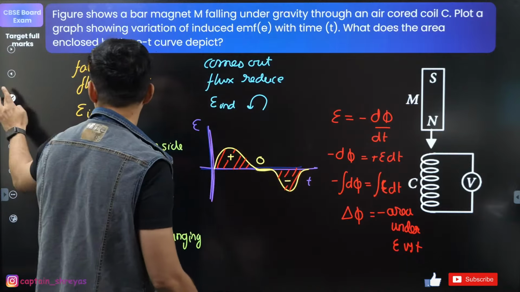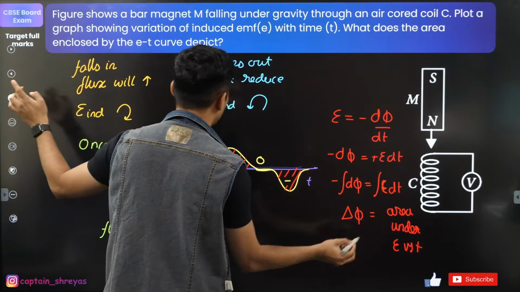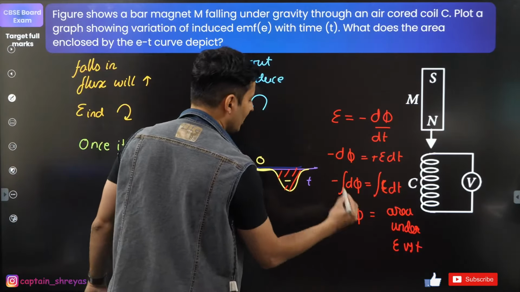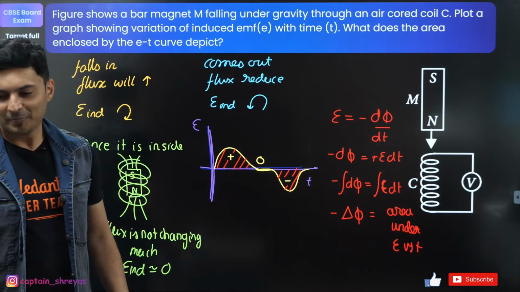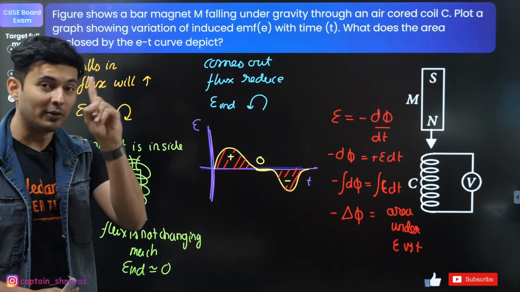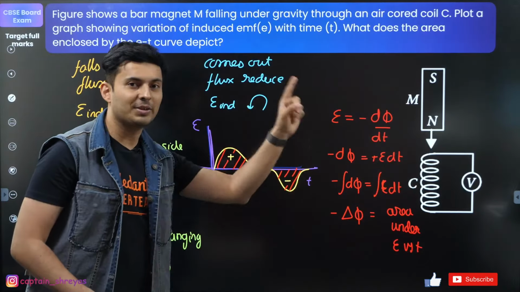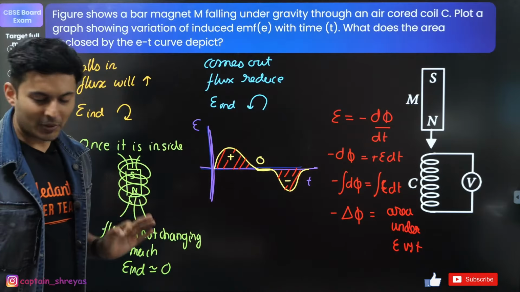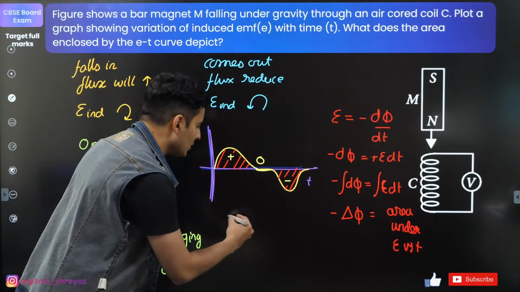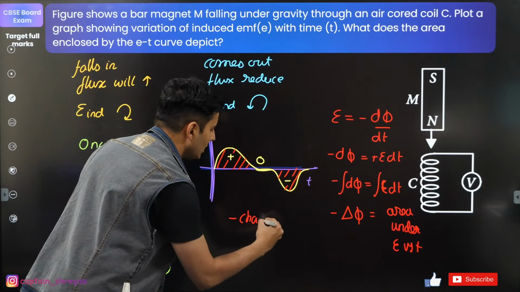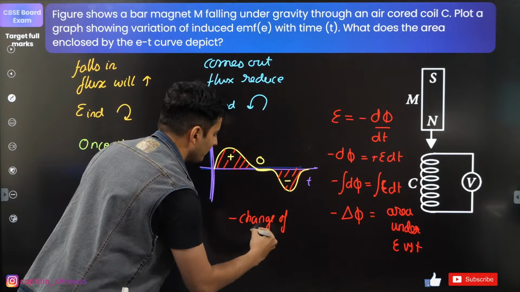If you don't want to keep the minus sign over there, no problem. Just keep it on this side only. No issues. It's just giving you the change in the flux. It is not giving you flux. It's giving you the change in the flux with a negative sign. That's all. Okay, keep this in mind. So the area under that graph gives you the negative change of flux.